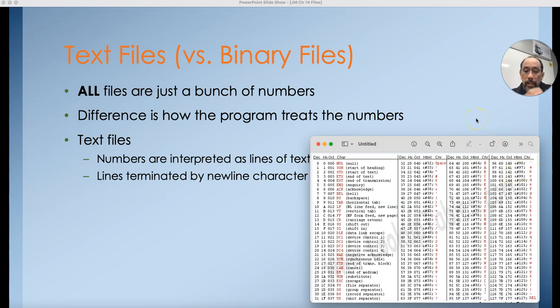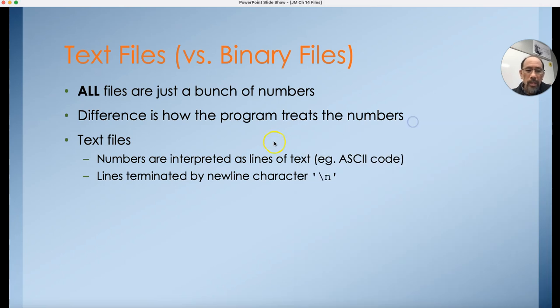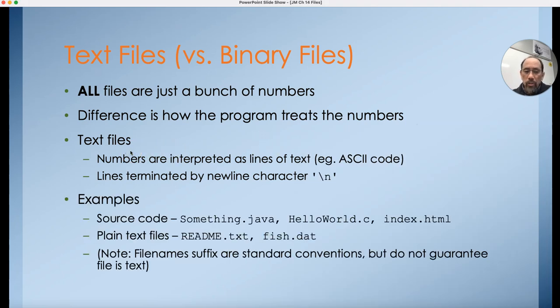So there are basically numbers associated with every single character that we might want to represent. So a text file uses this universal ASCII code. All computers around the world use this same kind of language. And new lines are terminated by a special character called \n.